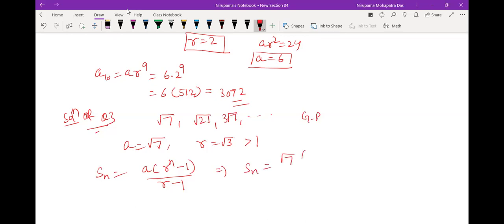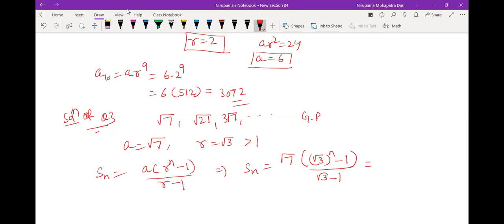So this implies Sn equal to root 7 into root 3 to the power n minus 1, divided by root 3 minus 1. We can write it a bit differently if we rationalize the denominator.